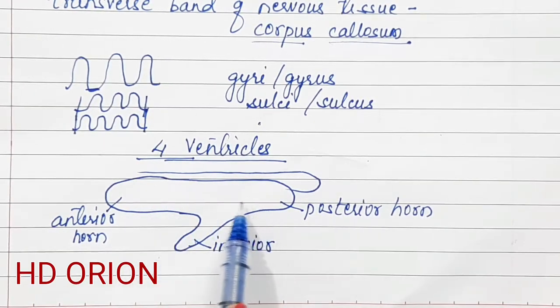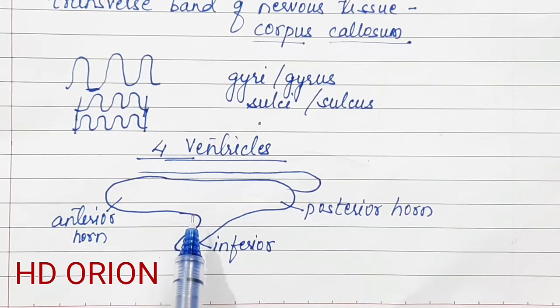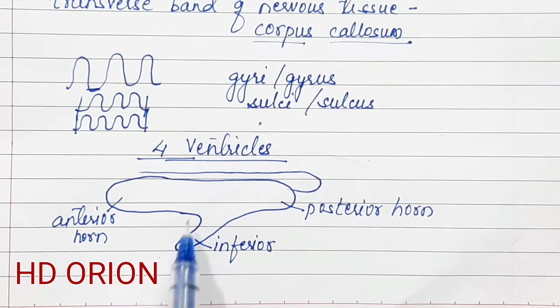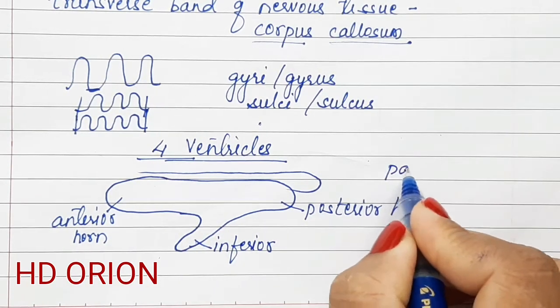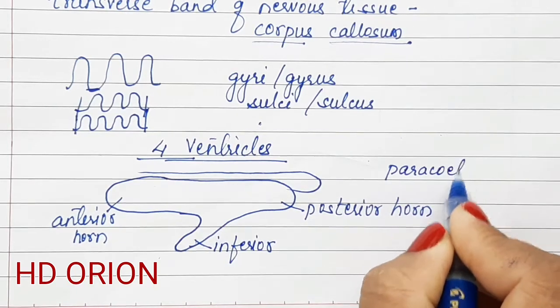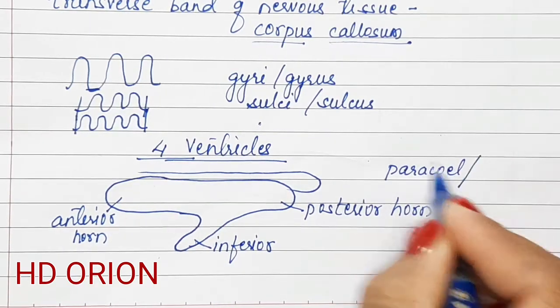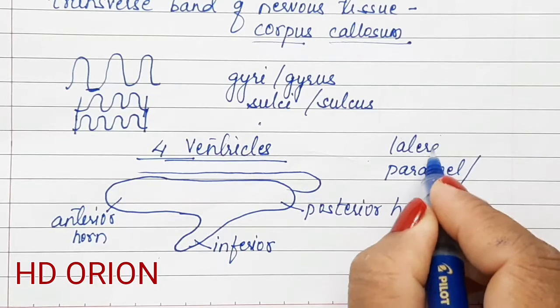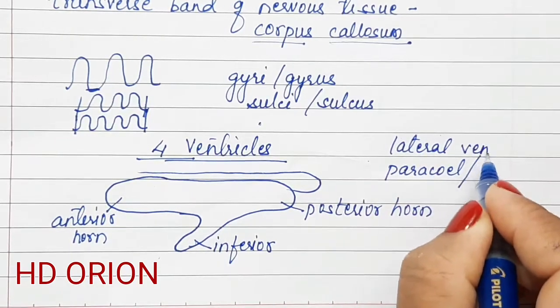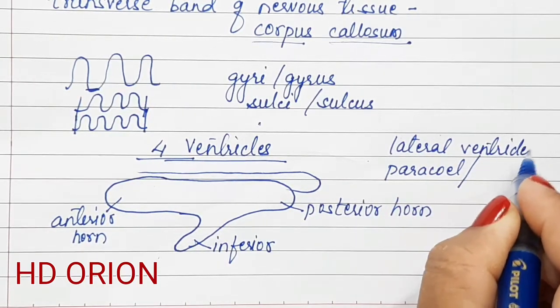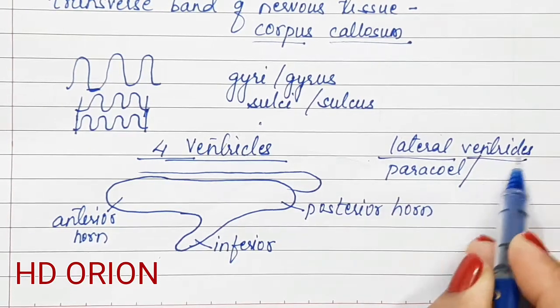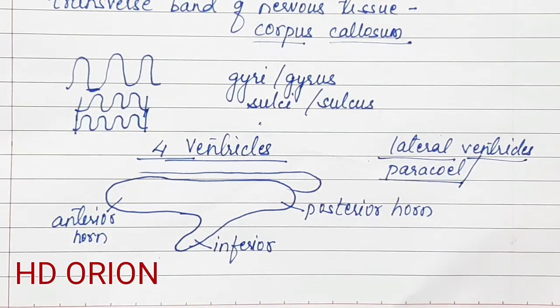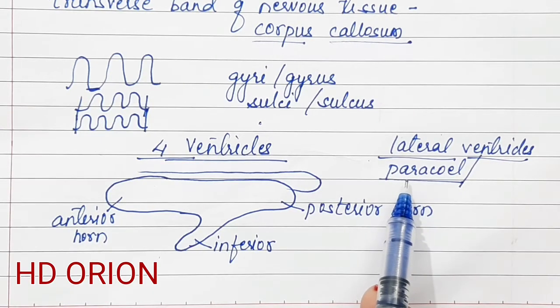This ventricle is filled with CSF, and the 2 ventricles that are present in the cerebrum are called paracele, or these are also known as lateral ventricles, since they are present on the sides of the head. So we call them the lateral ventricles. It is also known as paracele. So 2 of the ventricles are present in the cerebrum itself.